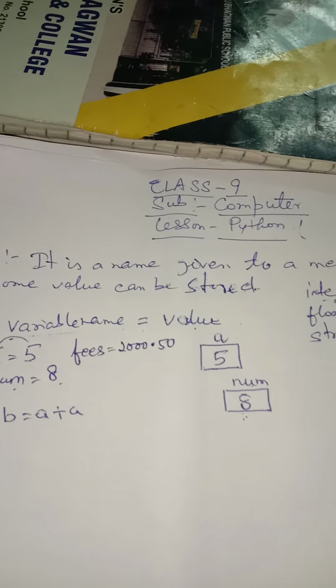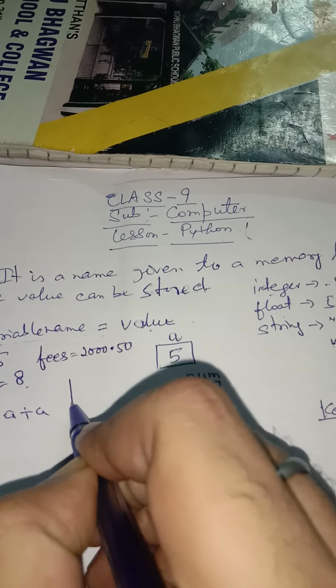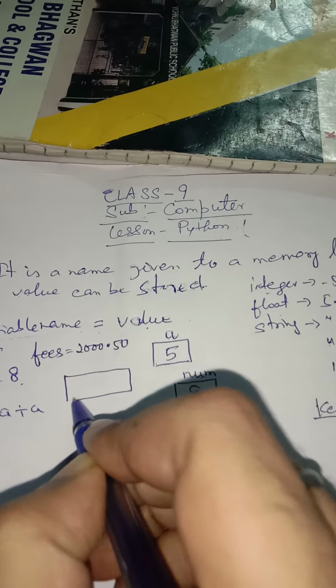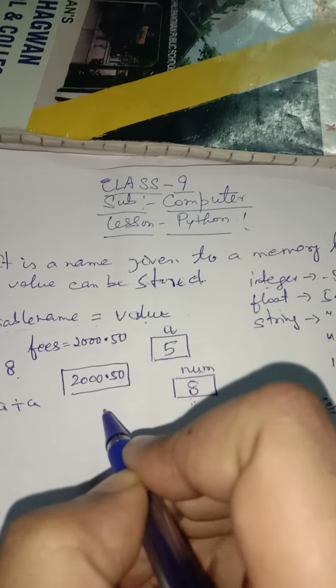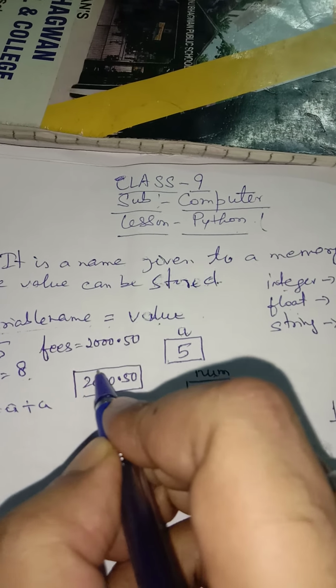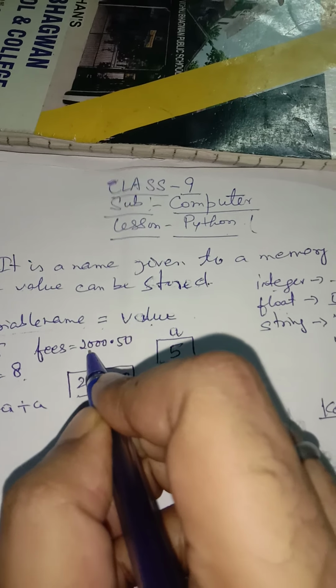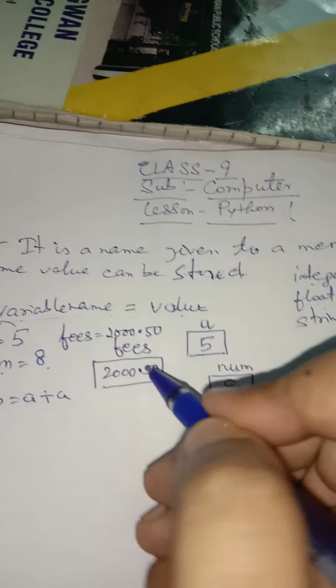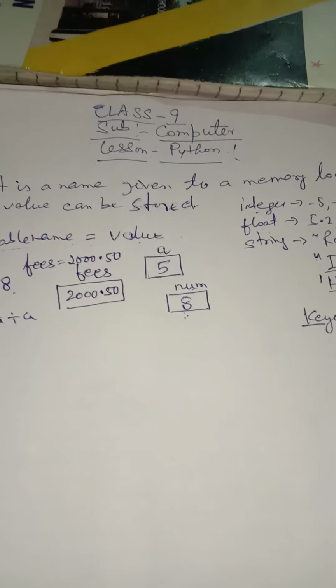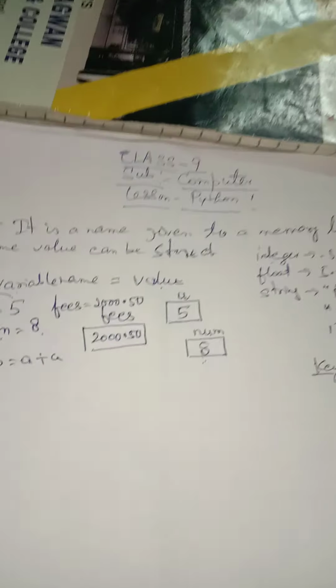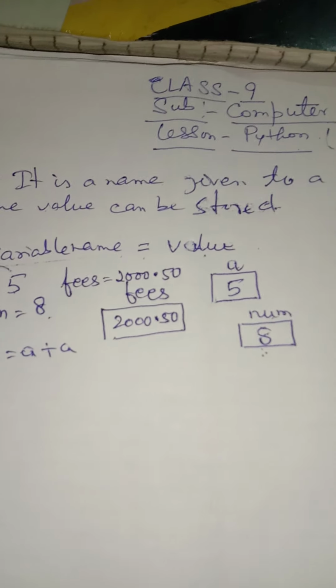So now we will have a memory location where the value 2000.50 will be stored and the name of this memory location will be fees. In a similar way we can store different types of values in a particular variable.